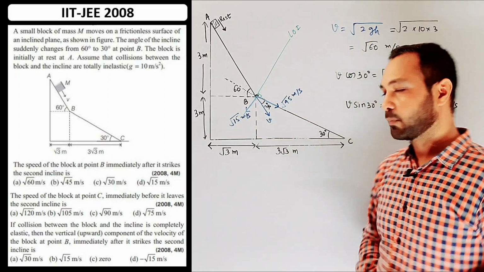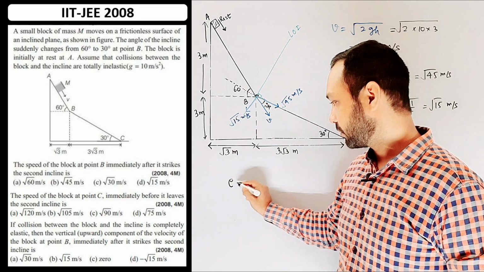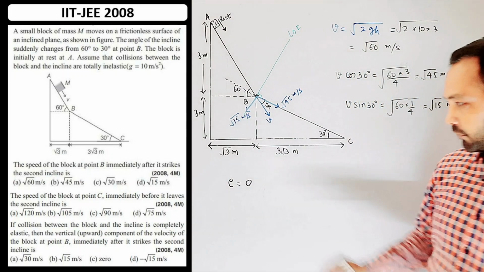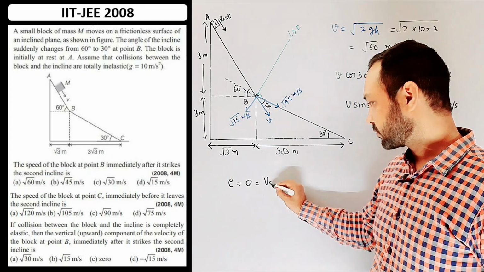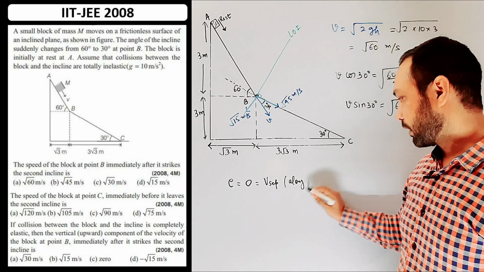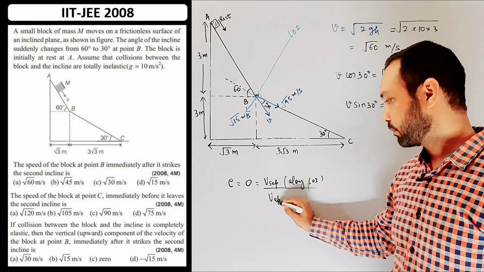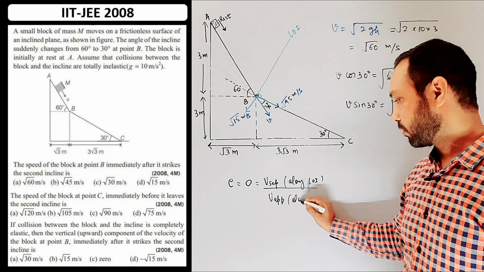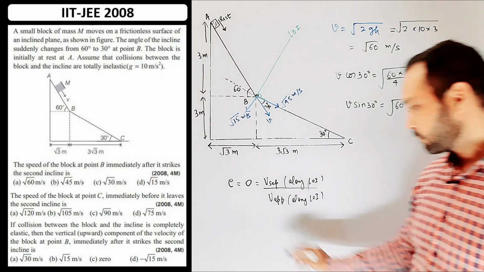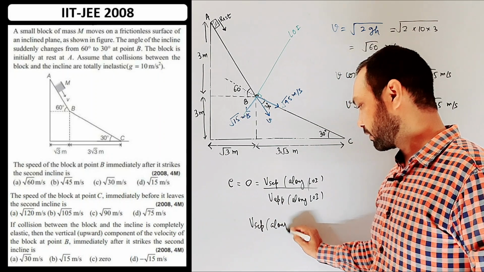Now the collision is perfectly inelastic collision. In the perfectly inelastic collision, the coefficient of restitution e is 0. And what is the coefficient of restitution? Coefficient of restitution is the velocity of separation along LOI divided by velocity of approach, and that is also along LOI. So if e is 0, that only means that the velocity of separation along LOI is 0.